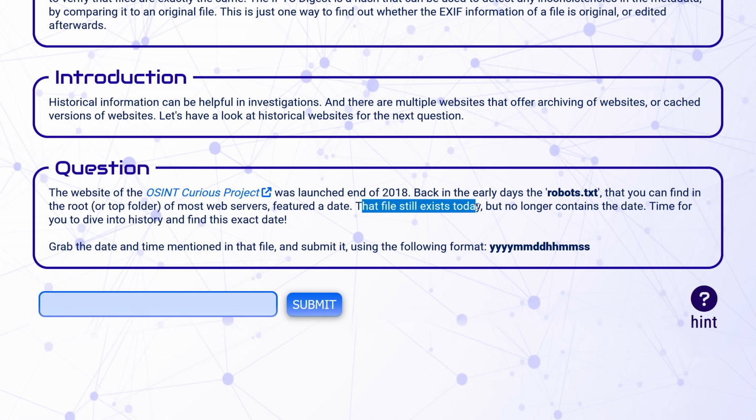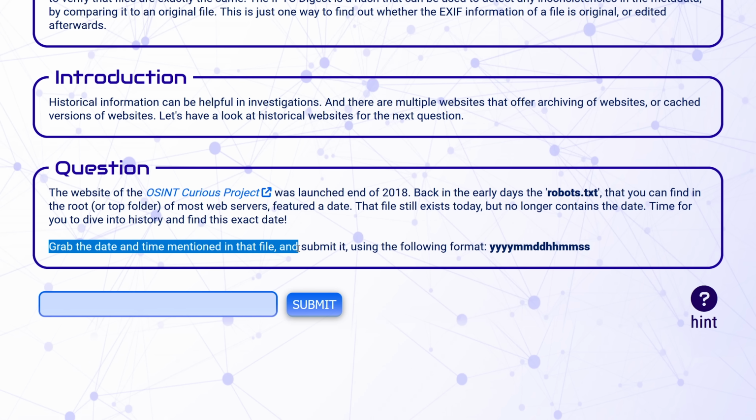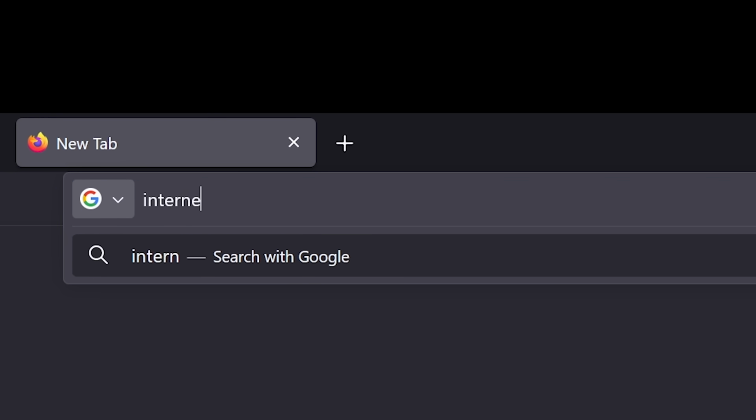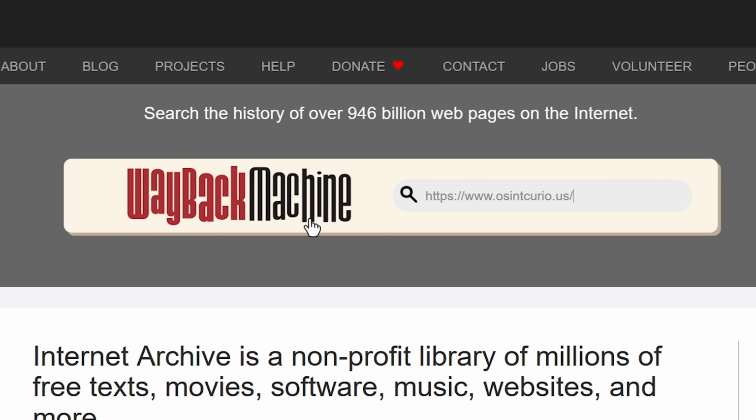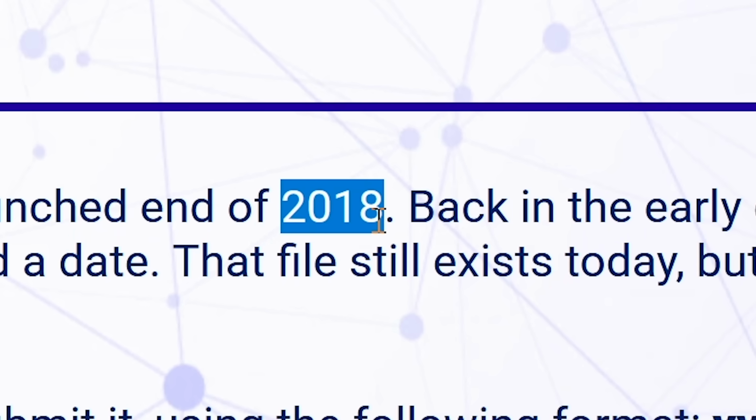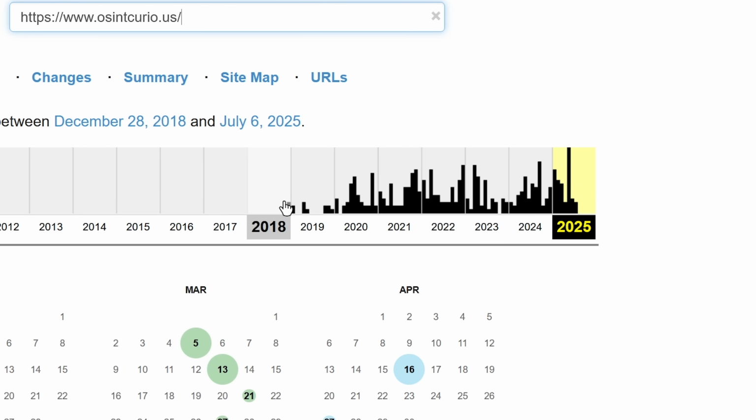The file still exists today, but no longer contains the date. Time for you to dive into history and find this exact date. Grab the date and time mentioned in that file and submit it using the following format. Boom. I go into Internet Archive, paste in the URL into Wayback Machine, and we're looking for 2018. Are there any snapshots? Yes, there's one.